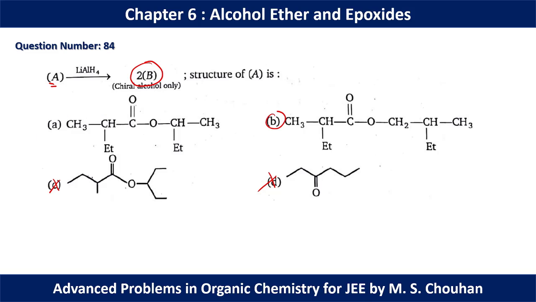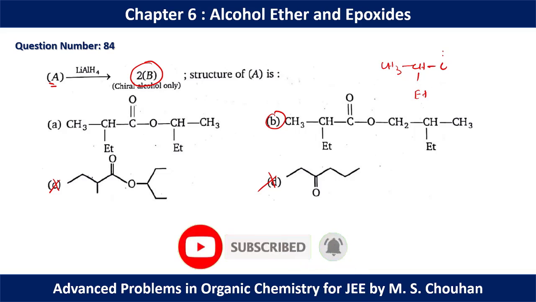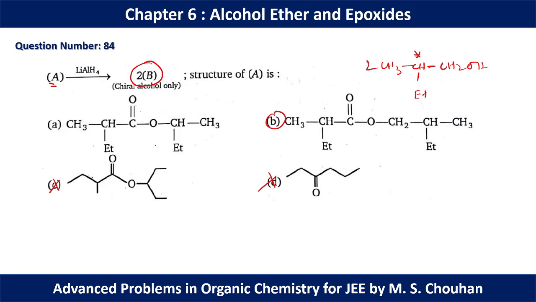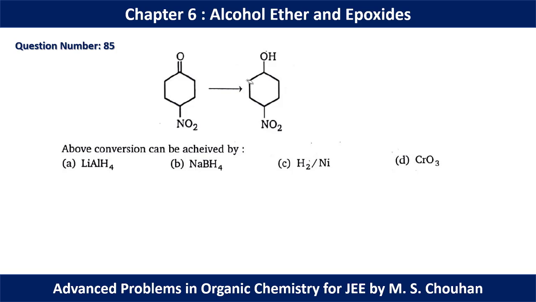In B we have an even number of carbons, and if you reduce, you can have an alcohol like this, CH2OH, two molecules of this, and this is the chiral center. So option B should be the correct option. In question number 85, we need a mild reducing agent here, because in this case NO2 is not reduced, only C double bond O is reduced. That's why you can use sodium borohydride, which is a mild reducing agent.